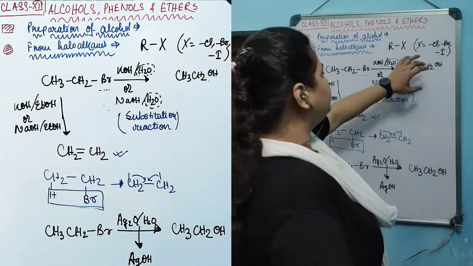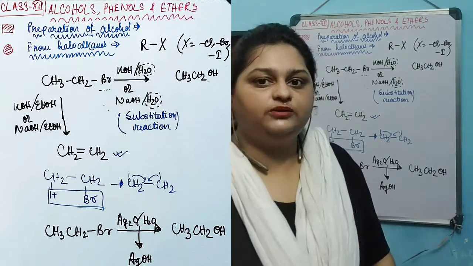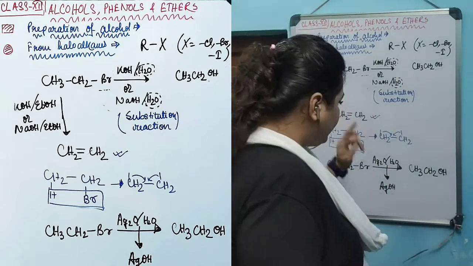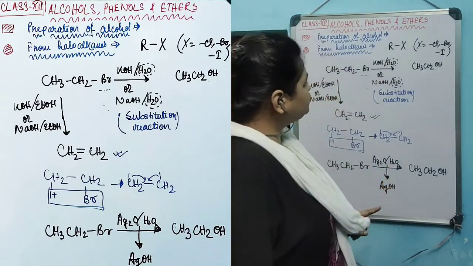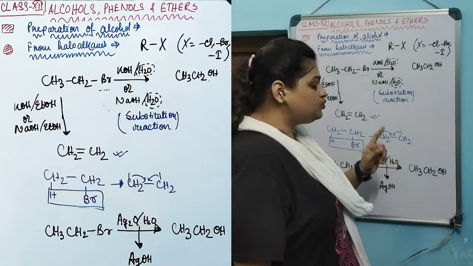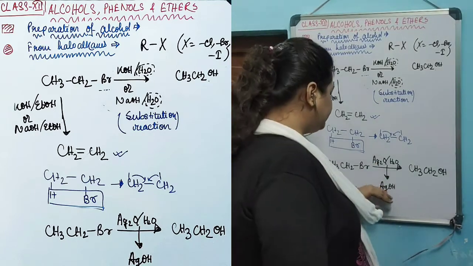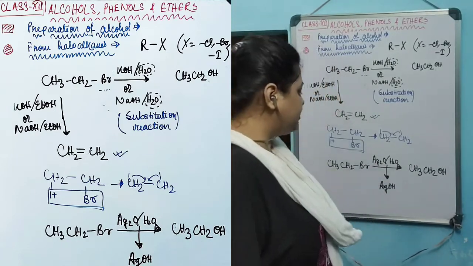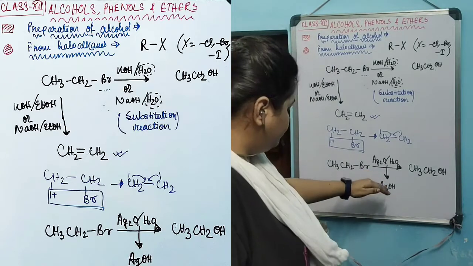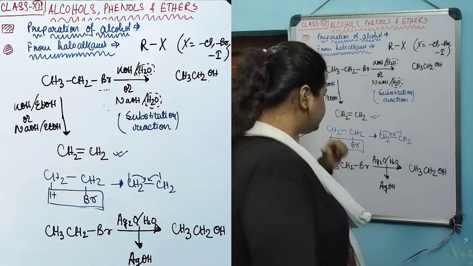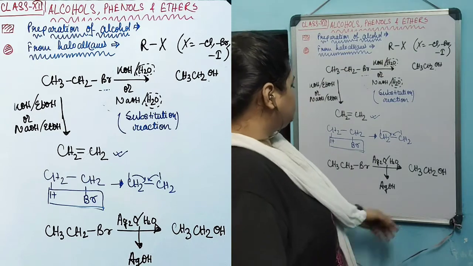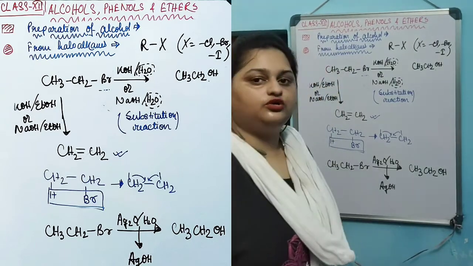As a result, the yield of this alcohol will be far less. That's why instead of using this strong base, we are going to use a weak base like silver hydroxide. And if we use silver hydroxide in this particular reaction, the yield of the product alcohol will be much more.